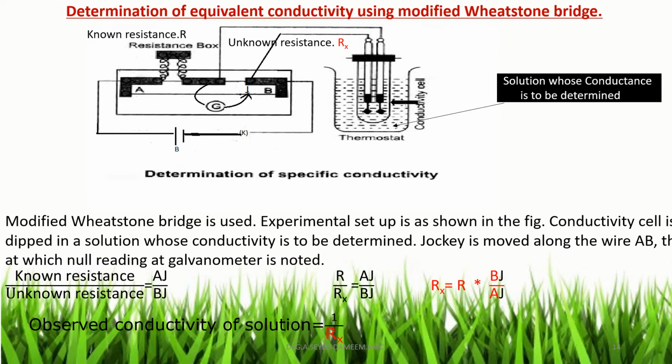And by knowing the known resistance, we can simply calculate the resistance of the solution using the equation: known resistance divided by unknown resistance is equal to AJ by BJ. By knowing the known resistance, the AJ value and the BJ value, we can calculate the unknown resistance, that is the resistance of the solution, Rx. Now Rx is equal to R into BJ divided by AJ. And from the resistance, the conductance of the solution is calculated by taking the inverse of the resistance.